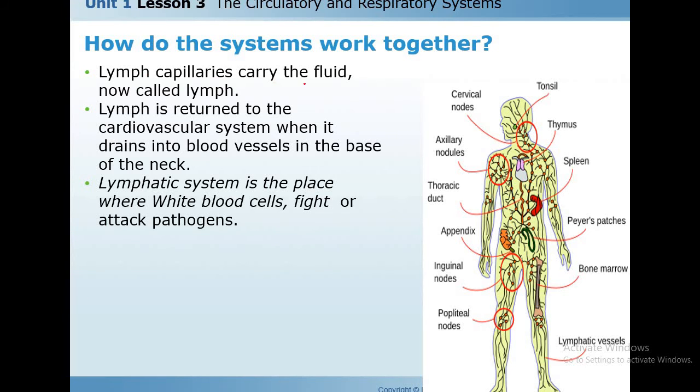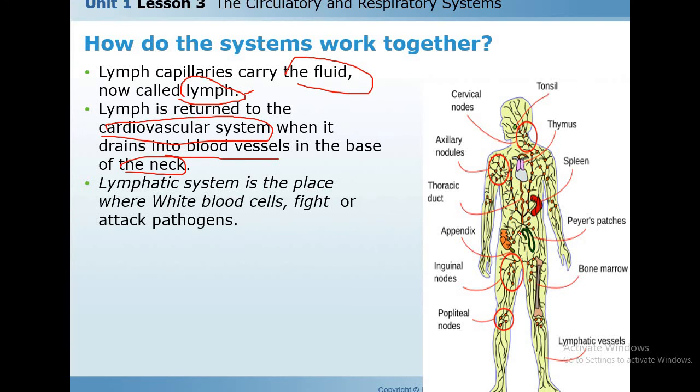Lymph capillaries carry the fluid, now called lymph. So the leaked fluid is called lymph. Lymph is returned to the cardiovascular system or bloodstream when it drains into the blood vessels in the base of the neck.